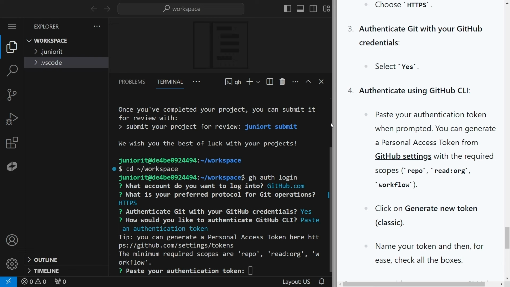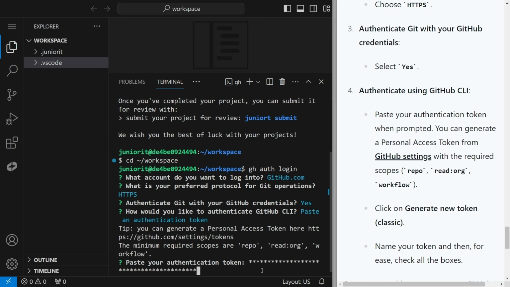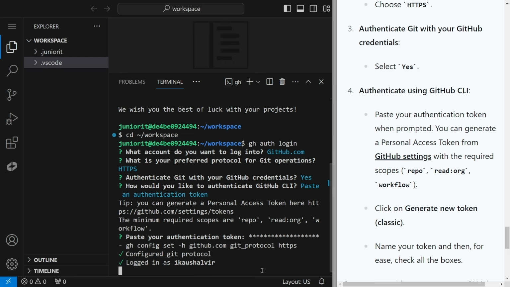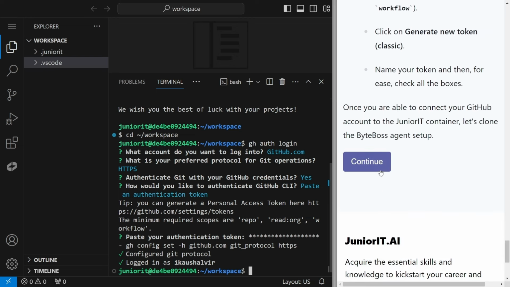I have blurred this token because this acts as a password. And by just right clicking onto the terminal window, it will automatically paste the token for you. Hit enter. And if you have successfully executed all the steps, it will show you logged in as Kaushal, or your GitHub username. Now, once you have done that, click on the continue button.